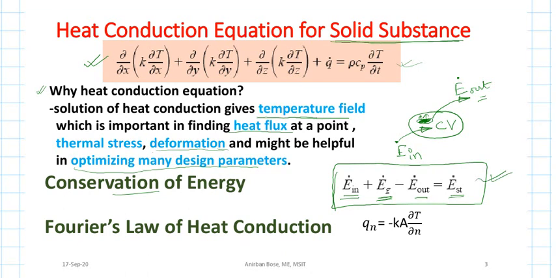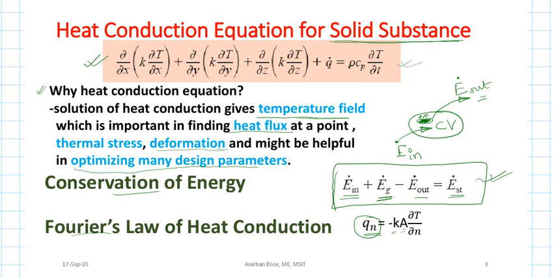Another one is Fourier's law of heat conduction, which we already know. In a particular direction, let us consider the n direction. If Qn is the rate of energy supplied in that direction, it is equal to minus K into A into del T del N. Del T del N is the temperature gradient in that direction.